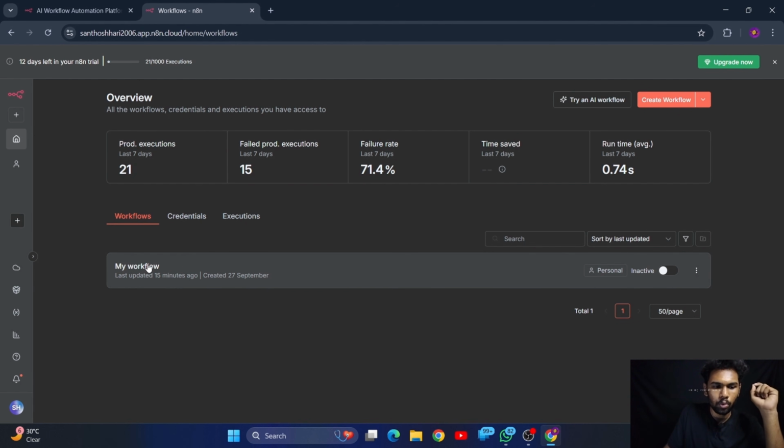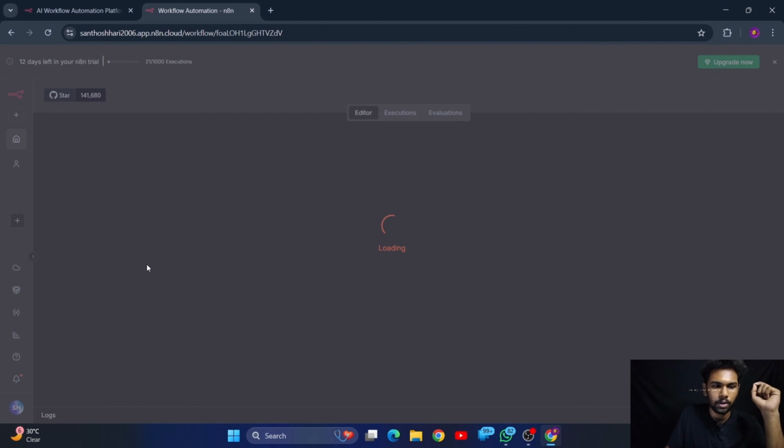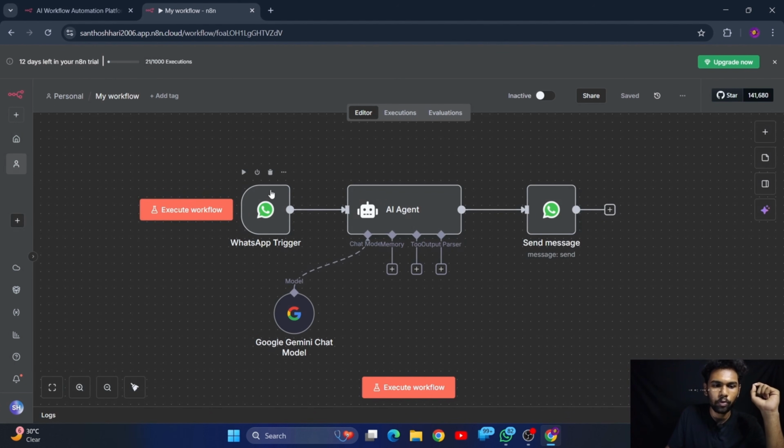So let me show you what my workflow actually looks like. I have made a workflow which will work in WhatsApp with the help of the Google Gemini chat model. What this workflow will do is, when a message arrives, the workflow will catch the message. That is what the trigger will usually do, and it will send that input to the AI agent, and this AI agent will process the input with the help of the Google Gemini chat model.